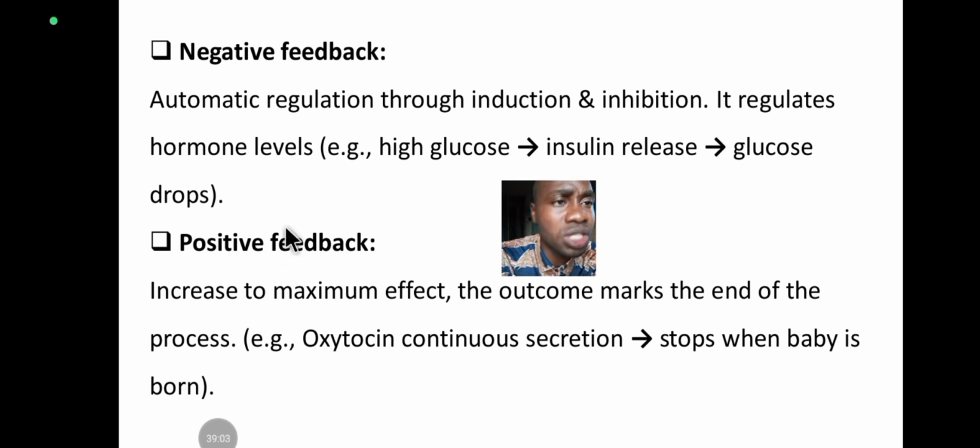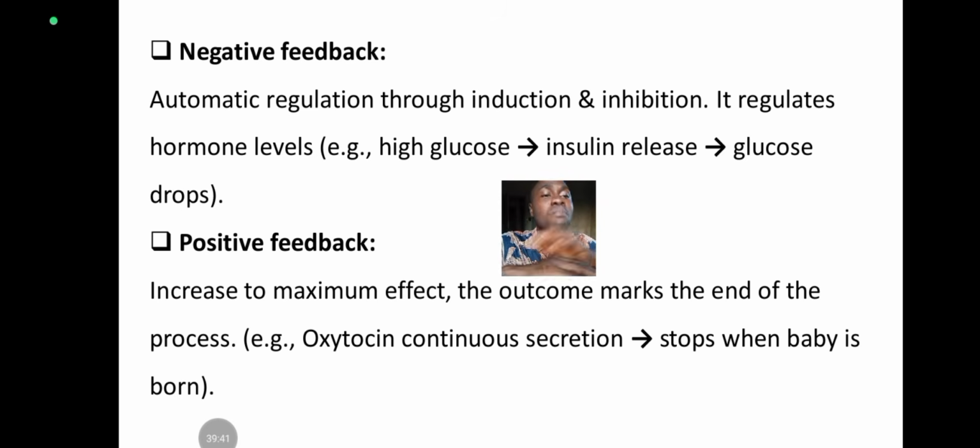Now let's look at the opposite, which is the positive feedback mechanism. One of the most common hormones, if not the only hormone, that works through the positive feedback mechanism is oxytocin. The positive feedback mechanism is the mechanism whereby the release of the hormone continues to increase to the fullest maximum until the end of the process is reached.